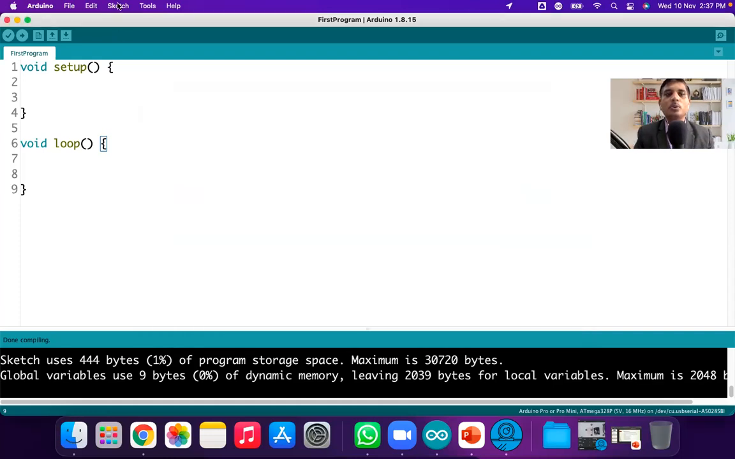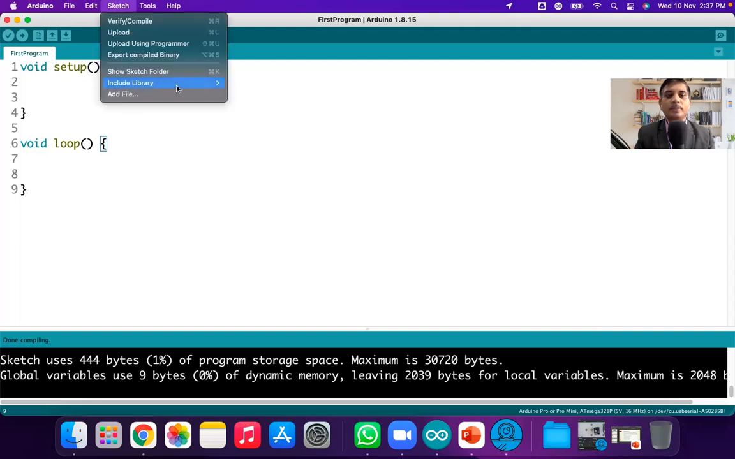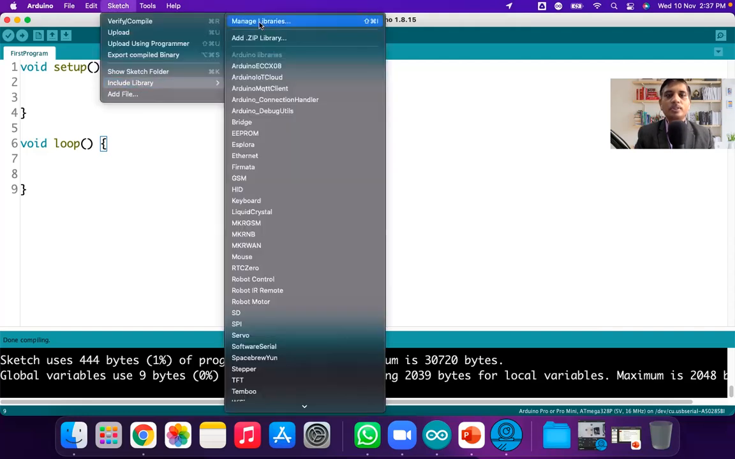Okay, so this is very important. We are doing this several times while doing this workshop. We have to download some libraries from the internet. So just remember this: Sketch, Include Library, and Manage Libraries. Some libraries are not available there. So you can download those libraries as a zip from github.com, and I will be providing that zip file also.